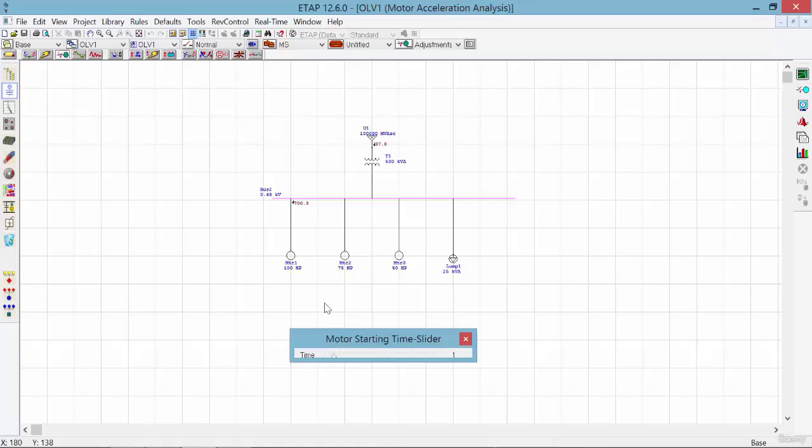As we slide more to the right, we will see that the amount of load being driven by the motor remains the same. It's because we ran a static analysis and we just have the static impact of this load being directly connected to the line.